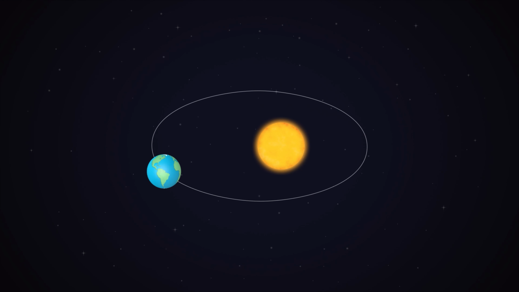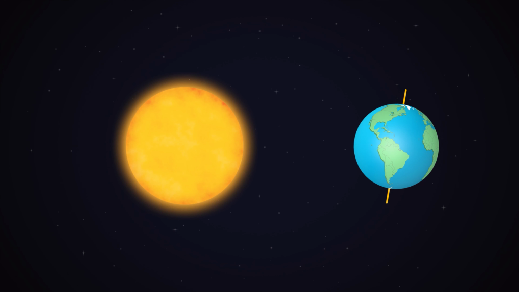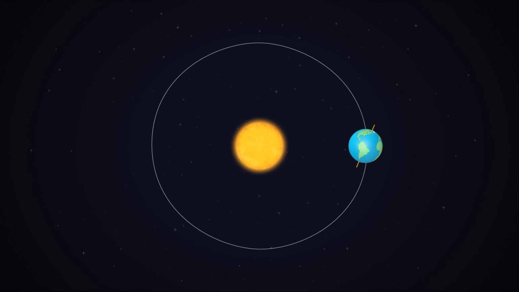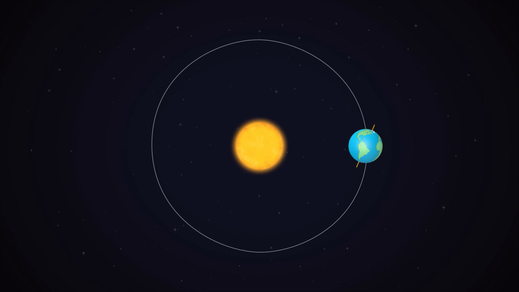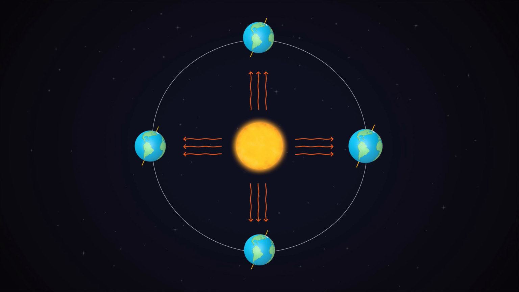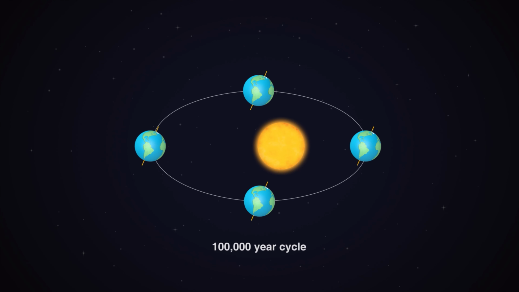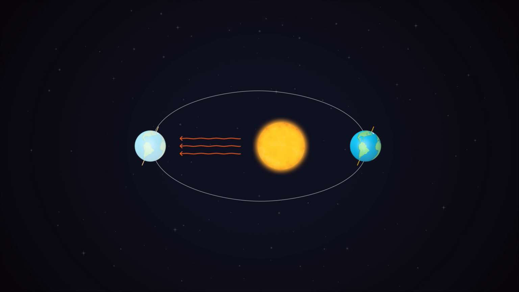The amount of heat the Earth receives depends on its position relative to the sun. Like the orbit shape as the Earth travels around the sun, the angle the Earth's axis is tilted, and the Earth's wobble cycle. The orbit shape can either be nearly circular or elliptical. When the orbit is nearly circular, the sunlight amount is pretty much the same year-round. But within a 100,000-year period, the orbit gradually shifts to a more elliptical shape that causes the Earth to travel further from the sun at one point and closer to the sun at another point. This creates a 23% difference in solar radiation between the closest point to the sun each year compared to the farthest point.